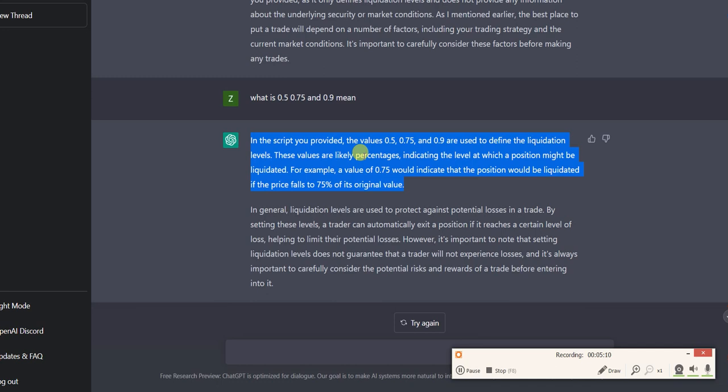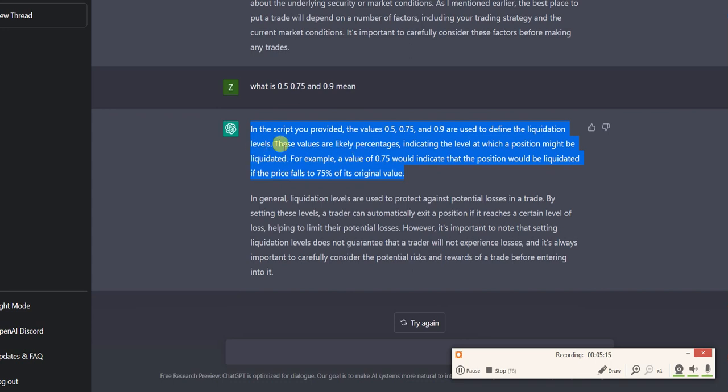Basically it says, in the script you provided, they define the liquidation levels. These values are likely percentages, indicating the level at which a position might be liquidated. For example, a value of 0.75 would indicate the position would be liquidated if the price falls below that percentage of the original value. Okay, I don't think it's true, but it's fine. In general, liquidation levels are used to protect against potential losses in a trade. By setting these levels, a trader can automatically exit a position. Yeah, but sure, we're going to use it in other ways.